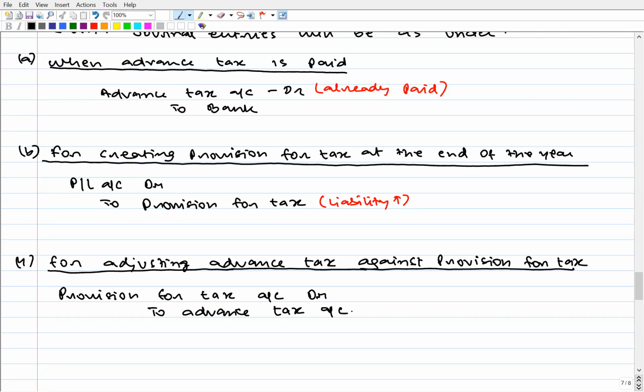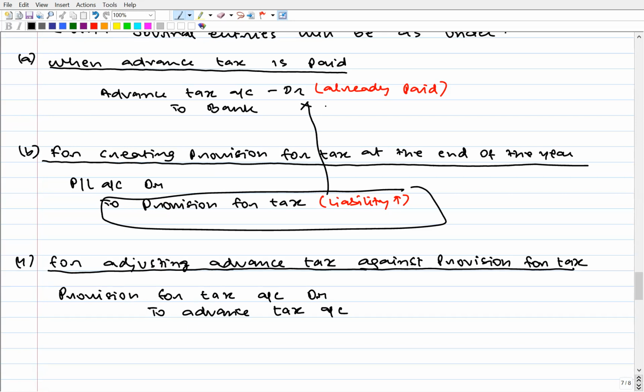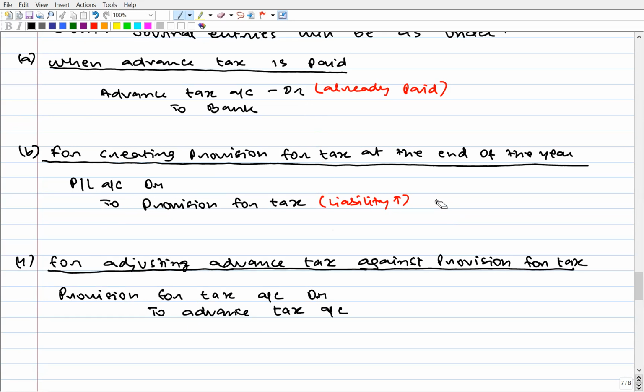We are estimating this much that we have to pay, but we have already paid that much in advance. As we earned, we kept on paying some portion as tax. So we will set off our liability with advance tax.